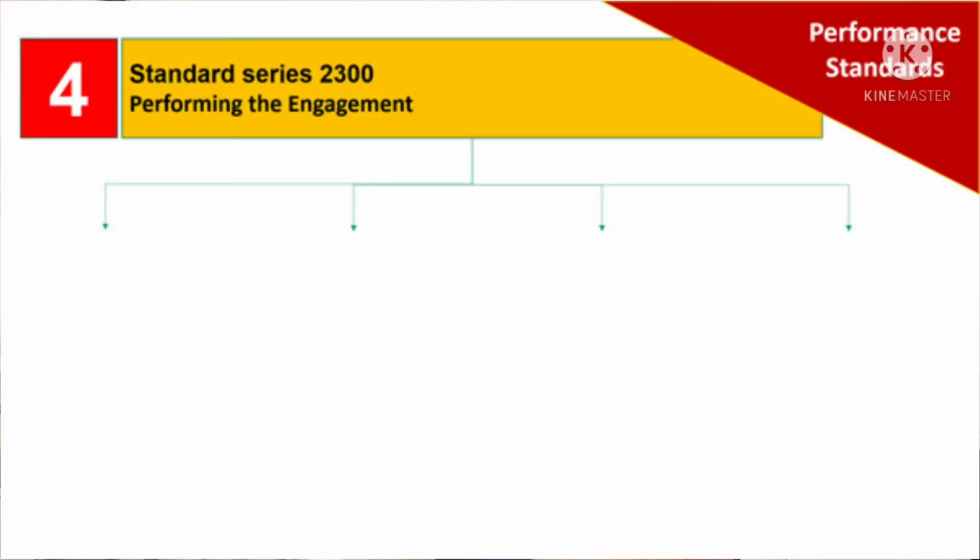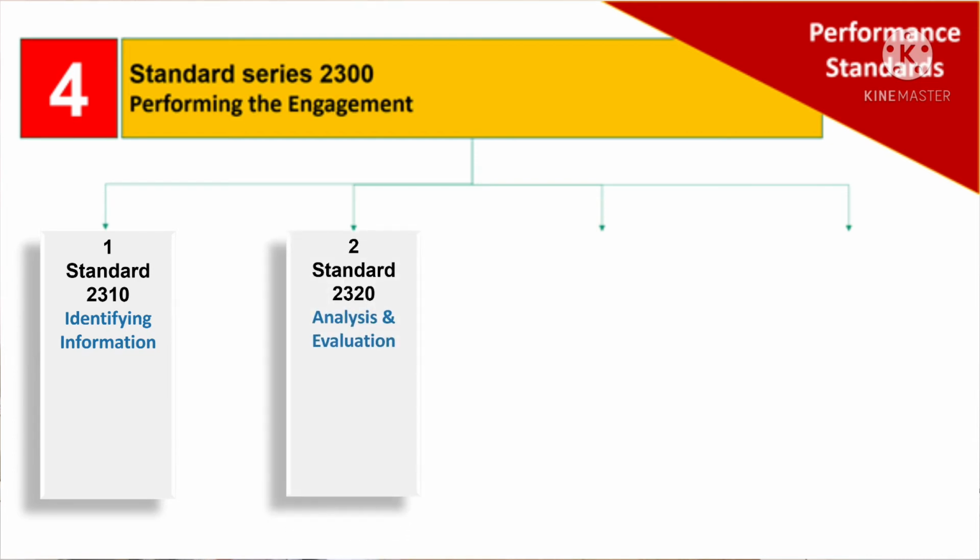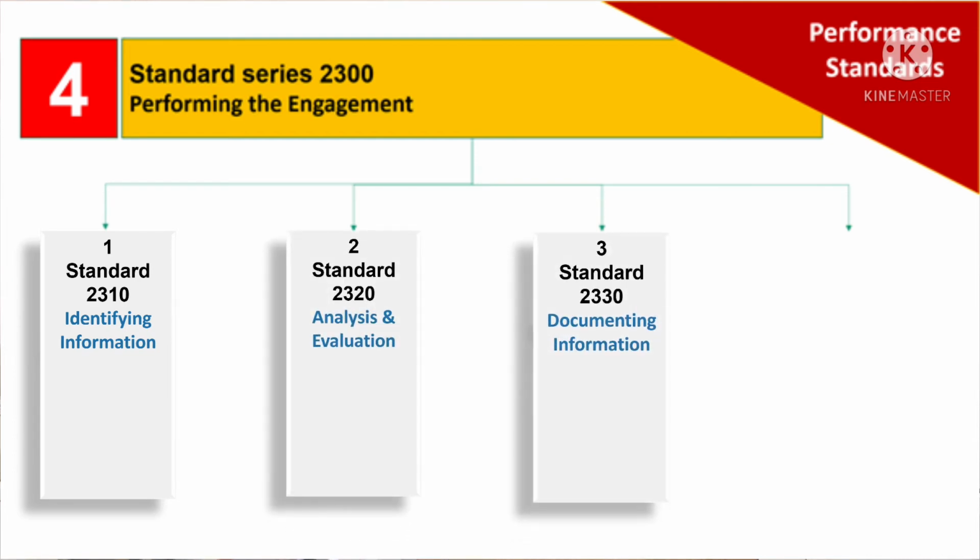The fourth section under the performance standards is the standard series 2300, which is about performing the engagement. The standards under this section are 2310, identifying information, 2320 is analysis and evaluation, 2330 is documenting information, and 2340 about engagement supervision.